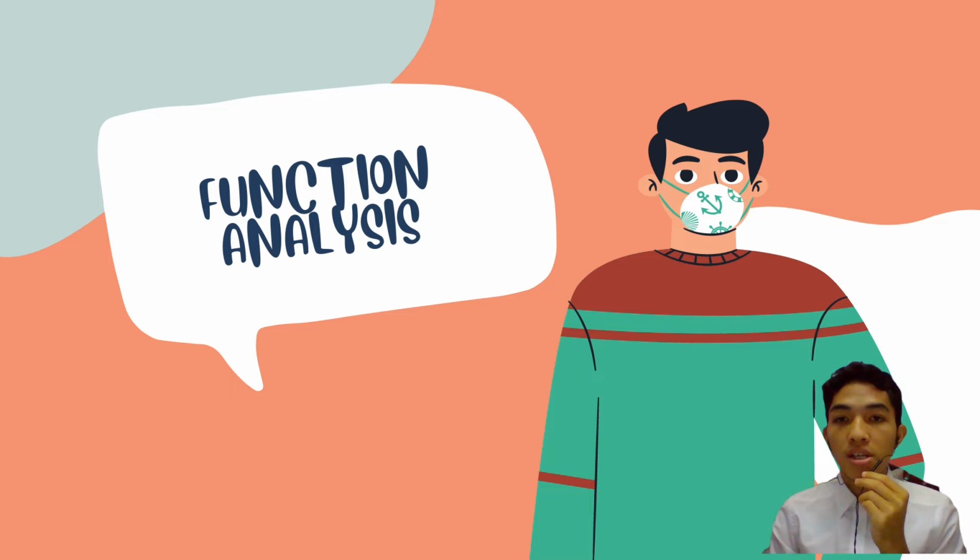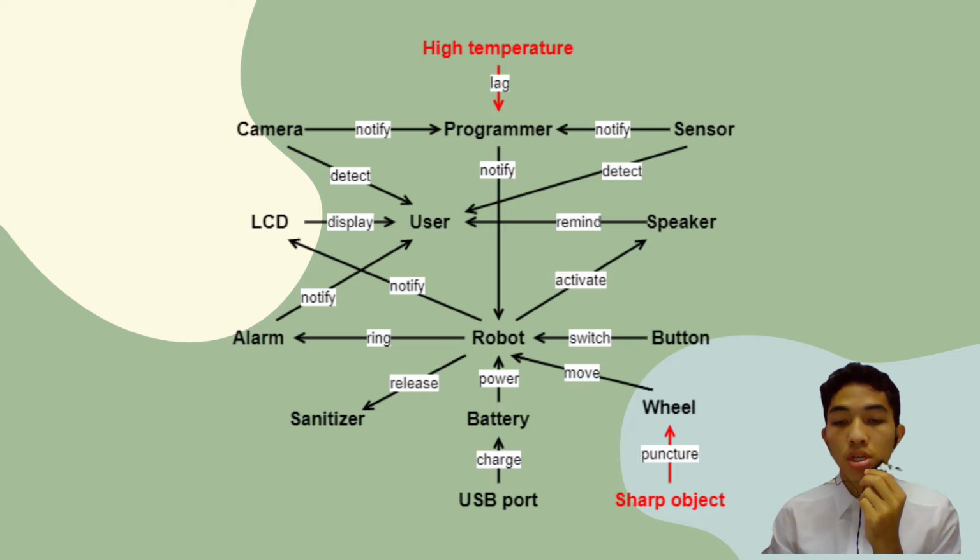Hello, my name is Abu Ahya bin Murad, matrix number DE200096. Now I'd like to explain the function analysis for this mall robot sanitizer. The first component is the USB port, which will charge the battery, and the battery will give power to the robot.